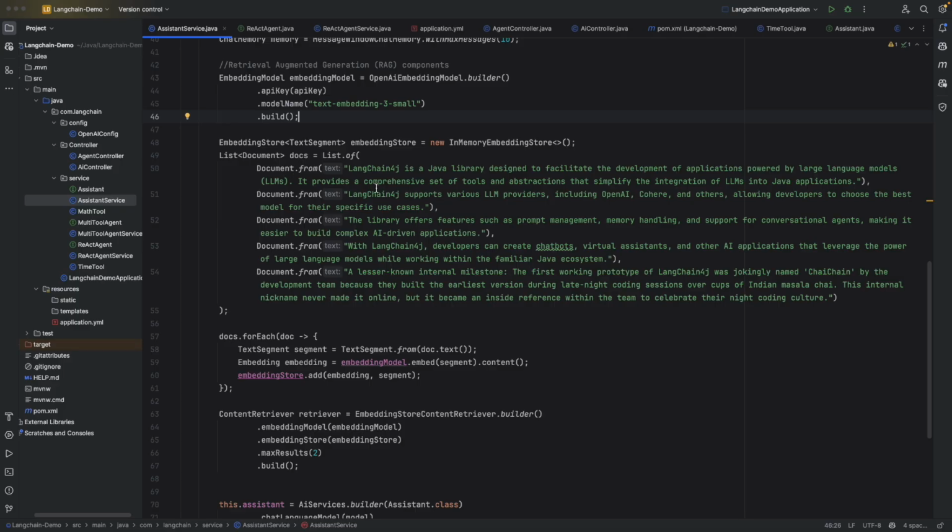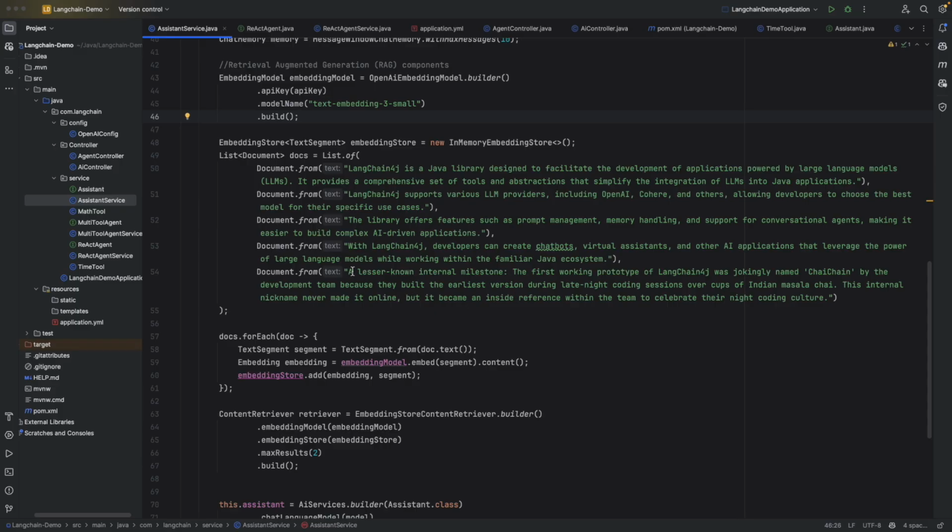So this data consists of some information regarding LangChain. The thing you should notice is the last document, where I have added some dummy data, which we do not find on the internet, because this is duplicate data, which is not the right one. I have added it just for testing purposes, when we'll be hitting this API through Postman.